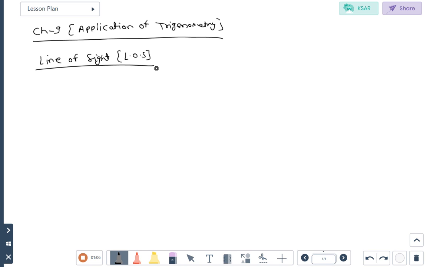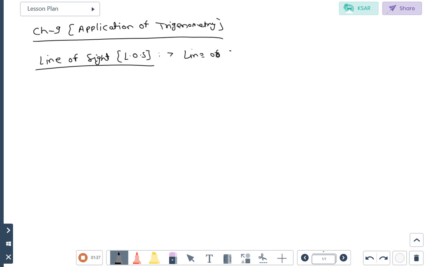Now horizontal level and horizontal axis, you know, horizontal axis that is parallel to our eyes ray. जो eyes की ray होती है उसके parallel होता है, that is known as horizontal axis. So first one is that line of sight. Line of sight is the path between the object and the observer.